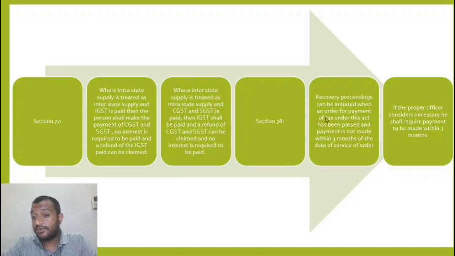Recovery proceedings can be initiated when the order for payment has been passed and payment is not made within 3 months. Now, when can recovery happen? Tax determination has been done. Now, how and when can he recover? What are the modes? The recovery can be done only after 3 months from the passing of an order under 73, 74, or an order passed under 62 or 63. If payment is not made within 3 months from the date of receipt of the order, only then can recovery proceedings be initiated.